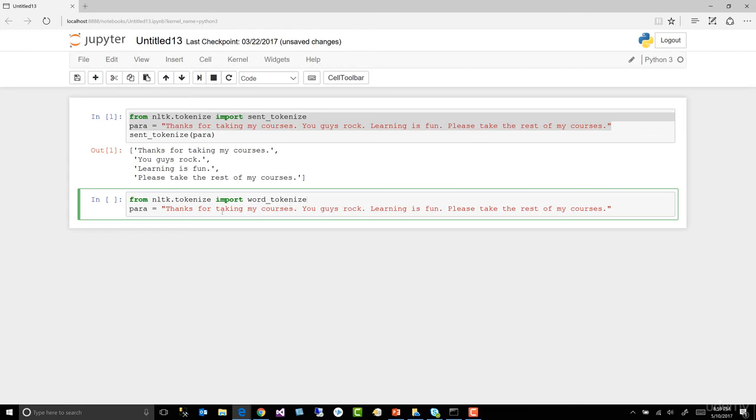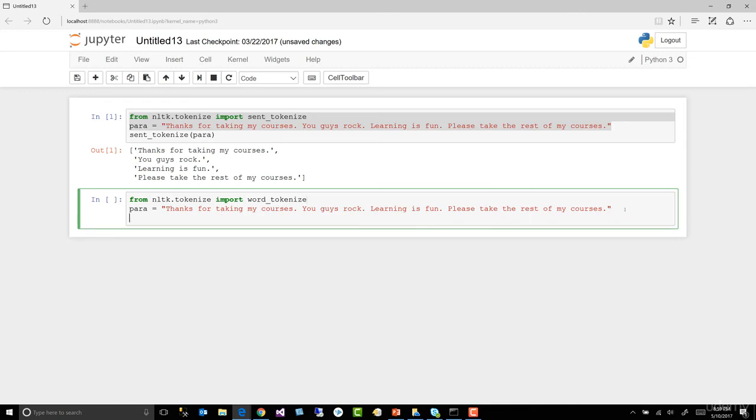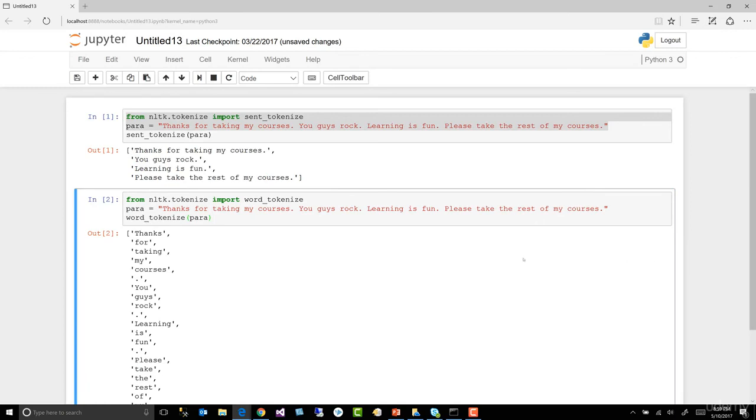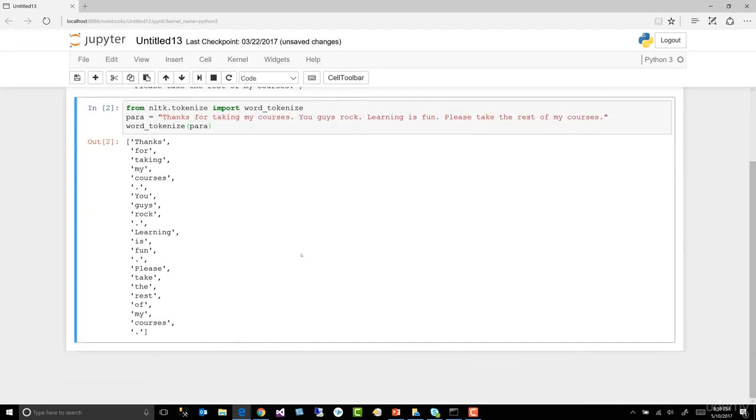So let's go ahead and see paragraph, word tokenize. So we want to associate word tokenized. Word tokenized what? Para. And now we've tokenized these sentences into words. All right.